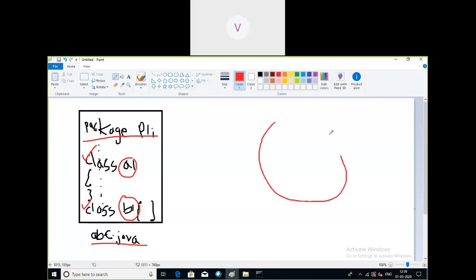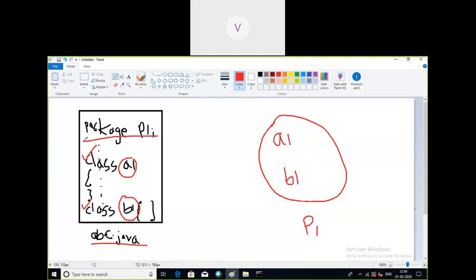That means one package is getting created with the name P1, and whatever classes are defined within this source file all belong to the package P1. That means now it is a separate entity.